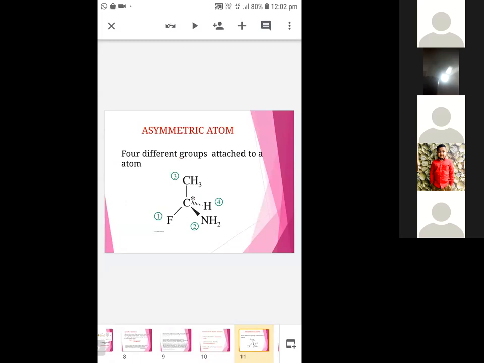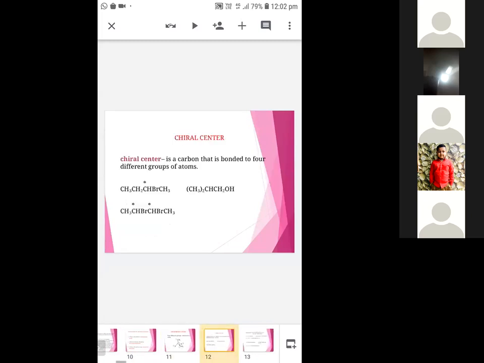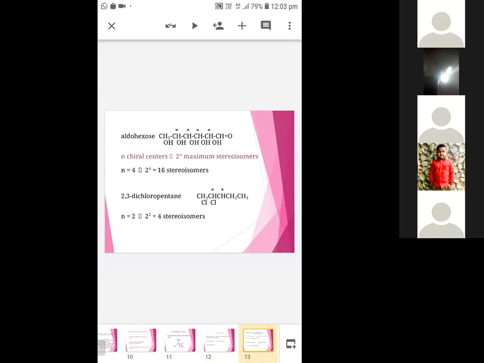Four different groups attached to an atom is known as an asymmetric atom. Okay, and the chiral centers are given in star form. See here in this example. So four different groups attached to an atom is known as a chiral center. How many chiral centers are present in a compound can be calculated by using the formula 2 power n.